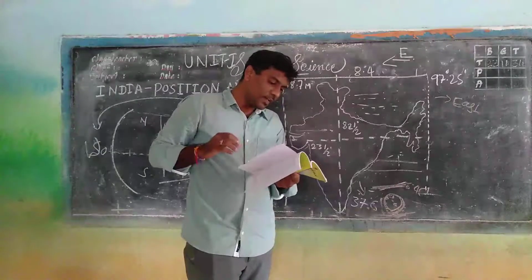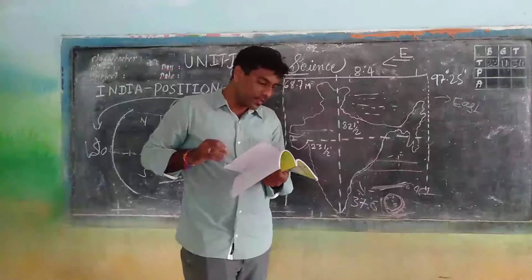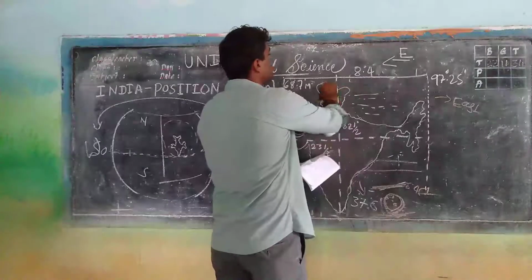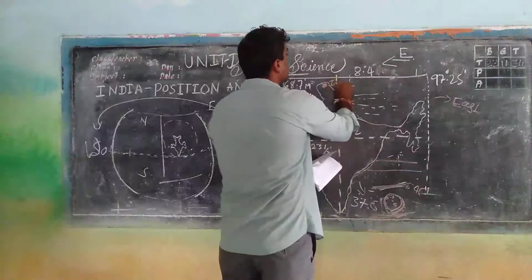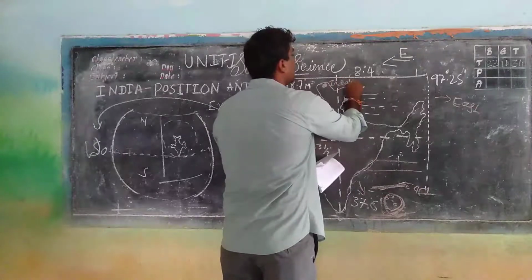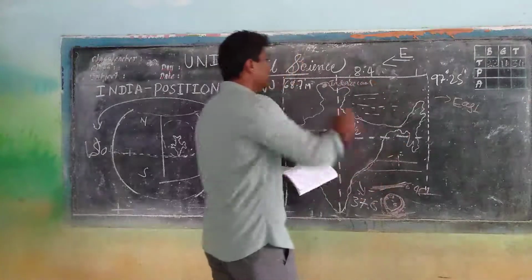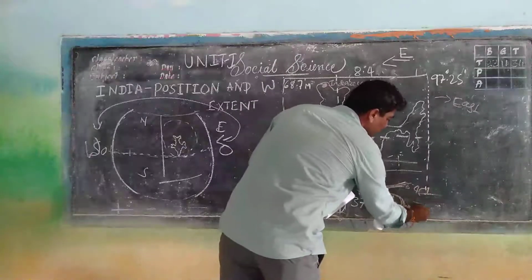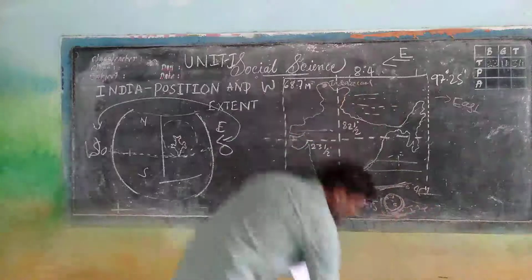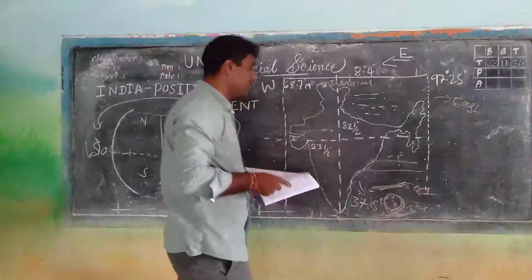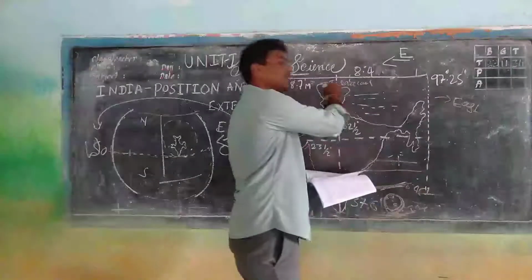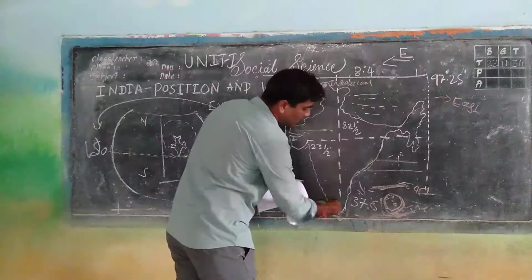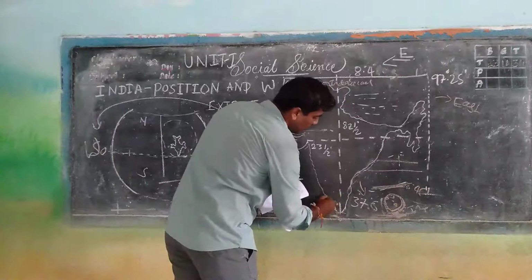The northern tip of India is Indira Col, Jammu and Kashmir. This is the northern tip. And this is Indira Point. This is Indira Point, and this is the southern tip. India's south part is Kanyakumari, right?